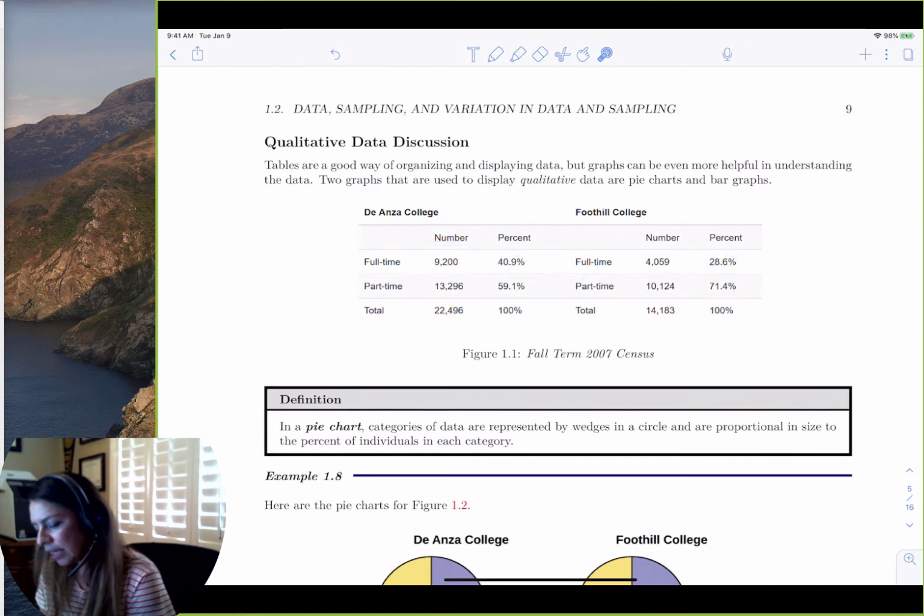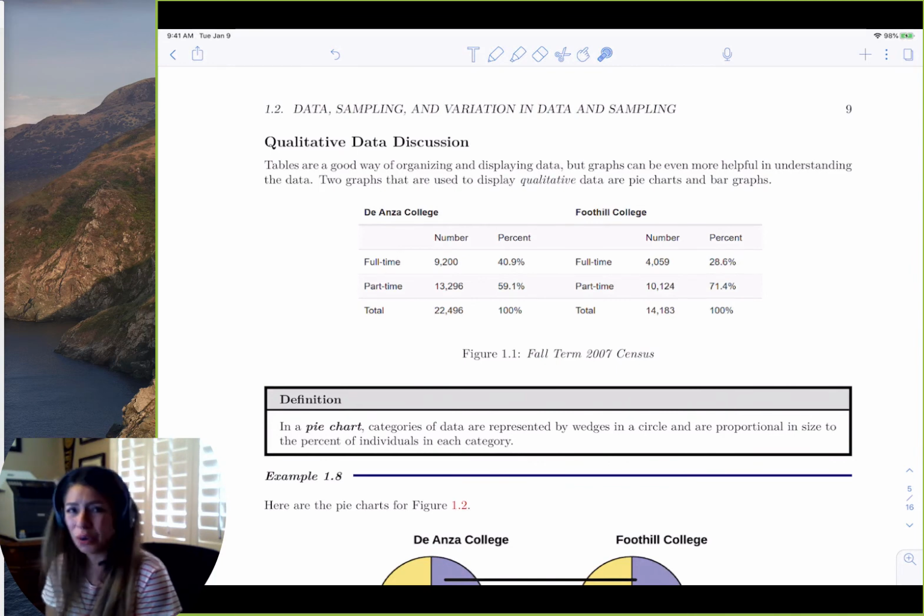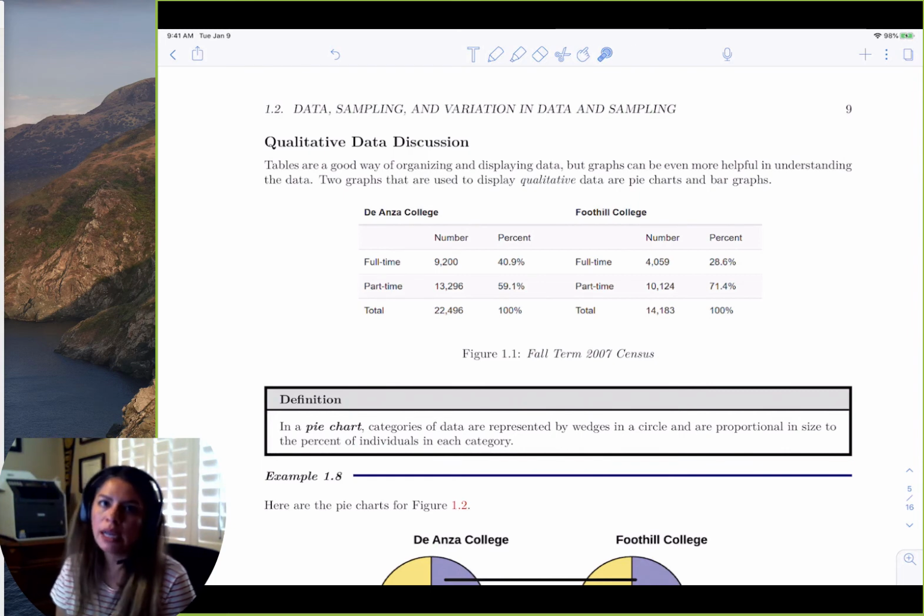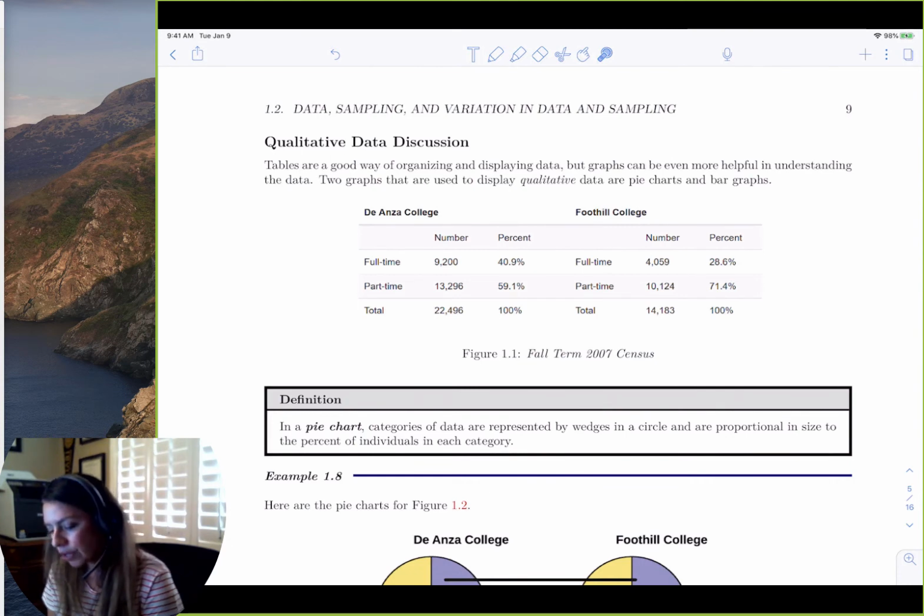And we can see that the number of full-time students at De Anza is much greater than at Foothill. And the part-time is greater at Foothill than at De Anza. So we could see there's a lot more part-time students, maybe less likely to work, I don't know. Most students who are part-time tend to have other responsibilities like working or children or something like that. So let's go ahead and look at a pie chart.